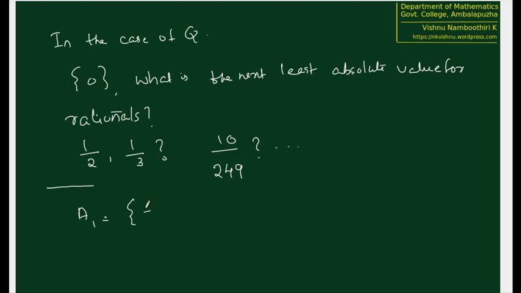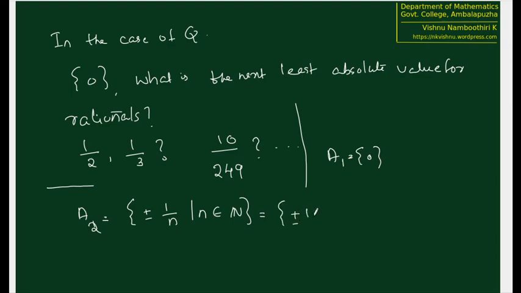Suppose that we write plus or minus 1 by n, where n belongs to natural numbers. That means that, okay, maybe we should write before that A1 equal to 0. Now A2, probably we can write everything with plus or minus 1 by n, that is plus or minus 1, plus or minus 1 by 2, plus or minus 1 by 3, etc.